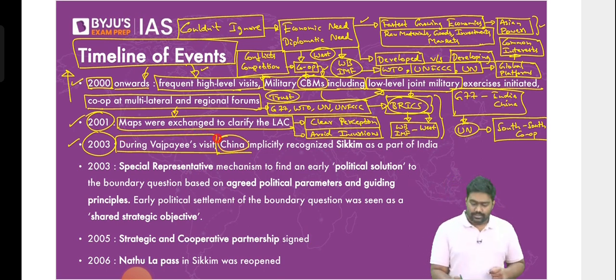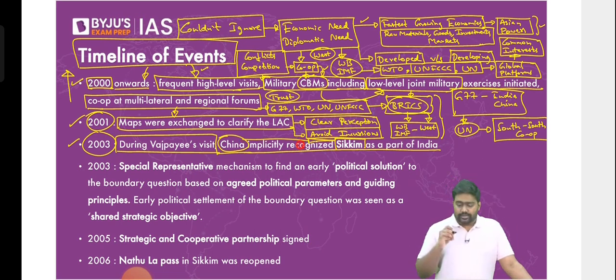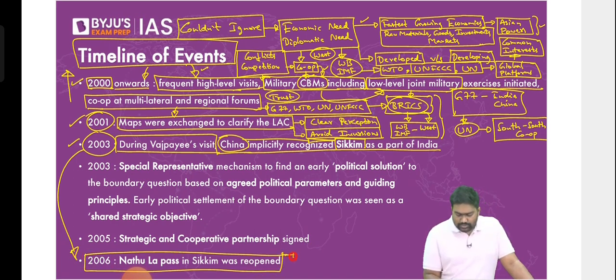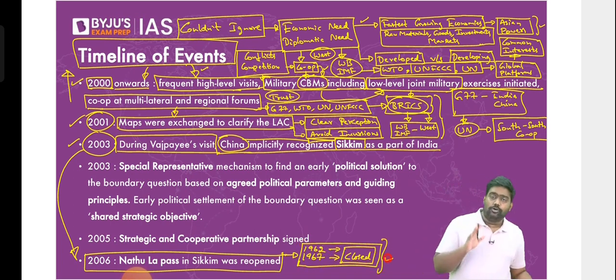This was another historic visit. It was during this visit that India-China cemented their relationship, and for the first time, China recognized Sikkim as an integral part of India. It recognized that Sikkim is a part of India, that laid the ground for reopening the Nathula Pass, the strategic Nathula Pass, which had been shut in 1967. During the 62 war and the 67 clashes at Nathula, the border point at Nathula Pass was closed. It wasn't open for 40 plus years.